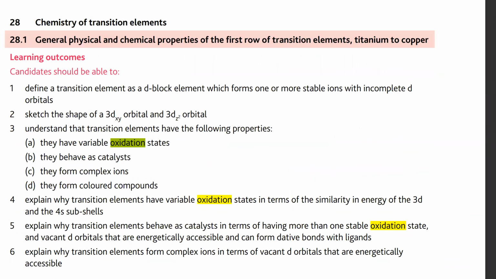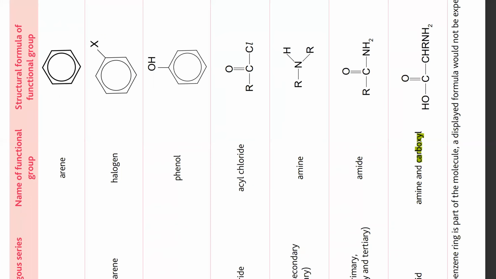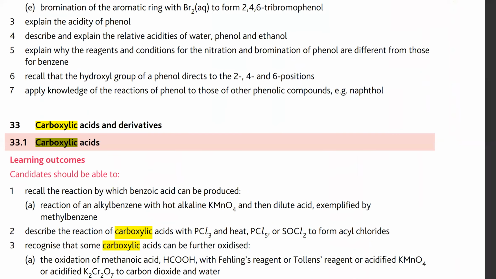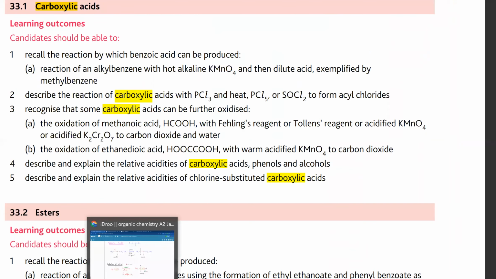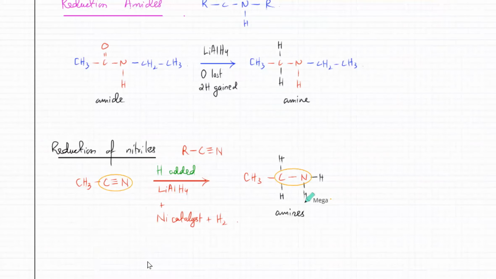So I think they've actually removed the carboxylic acid oxidation. Let me double check that. Carboxylic acids, no, it's still there. These two: you have to remember methanoic acid and oxalic acid, which is ethanedioic acid. They both turn into carbon dioxide and water with permanganate. So there are two carboxylic acids that do get oxidized.